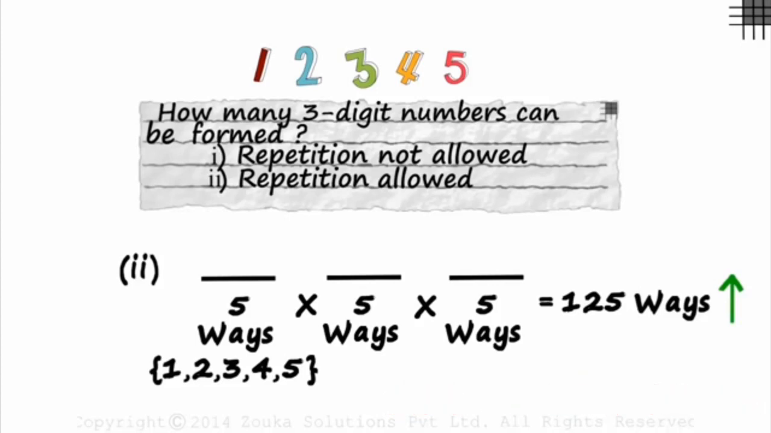So I hope both cases are clear. Repetition allowed and not allowed. Which case do you think is easier to solve? Think. It is the repetition allowed case. We don't have to worry about any of the conditions given. It makes life really easy.